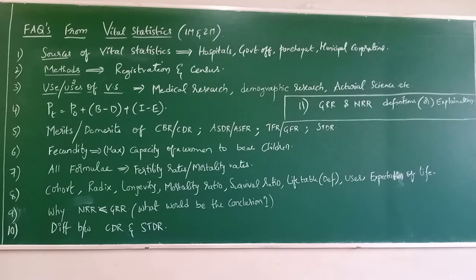Out of these 8, these 3 are very much simple. That's why only the simplest ones I have written on the board. Remember, uses of vital statistics. They are of great use in planning and evaluation of economic and social development. That is one use. Second use is they are very much useful for government agencies, for administrative purposes, etc.